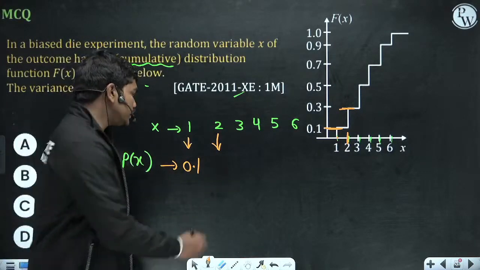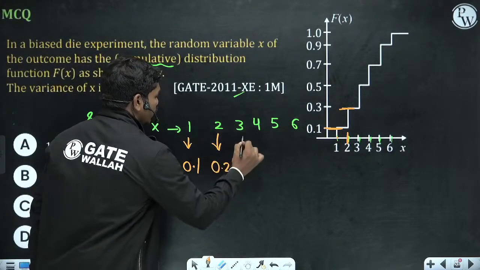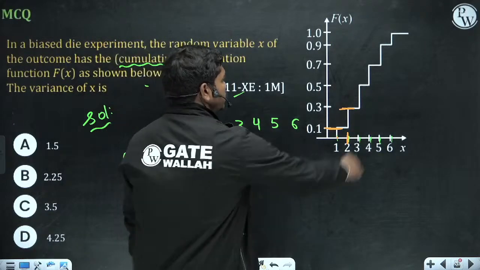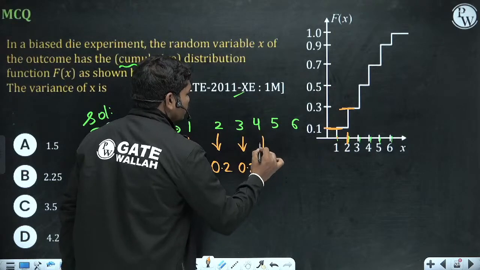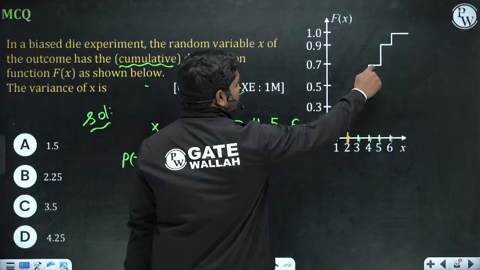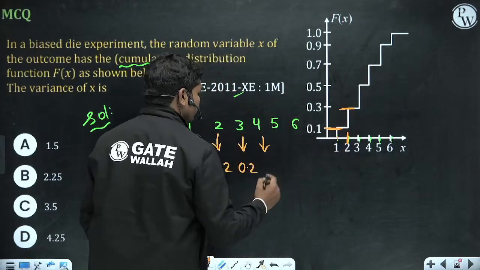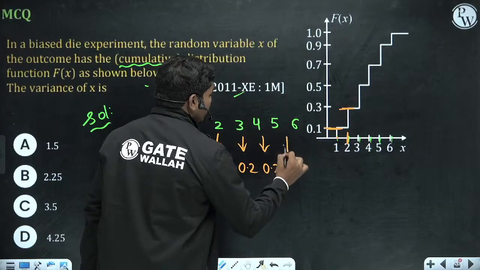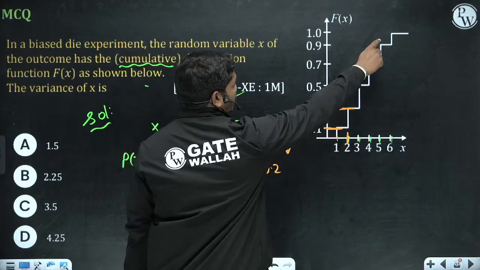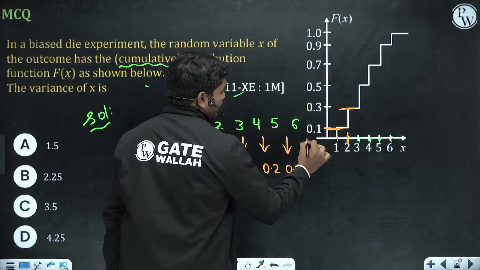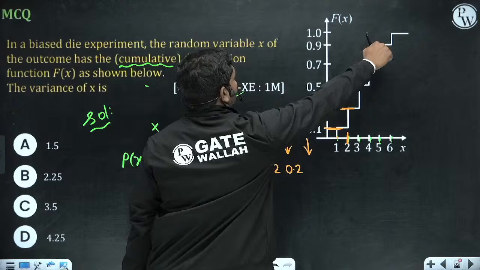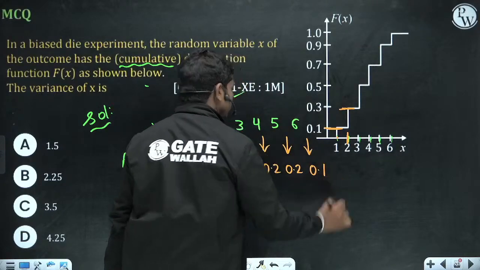Probability of getting only 3 is 0.5 minus 0.3, also 0.2. Only 4: 0.7 minus 0.5, 0.2 again. Only 5: 0.9 minus 0.7, so 0.2. And for 6, 1 minus 0.9, so 0.1. So this is the table.